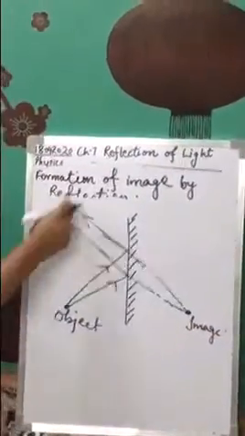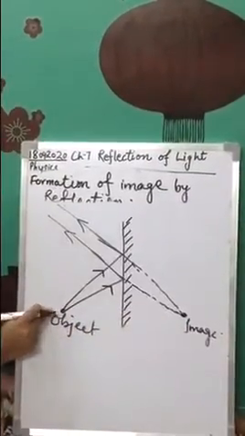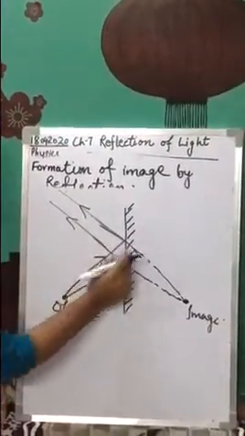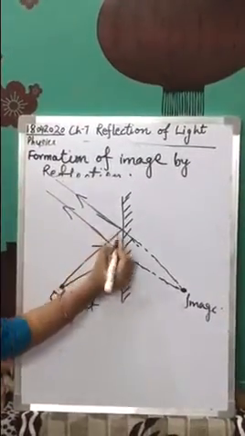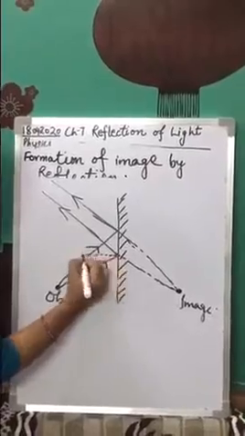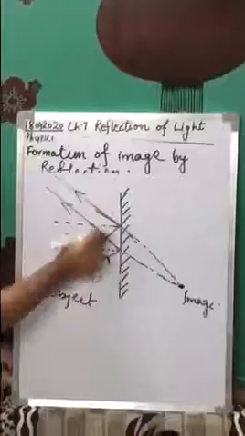I hope you all understood how we have formed an image of this object. We have considered two incident rays. After reflection, they will come back in the same medium. You can draw the normal also. These are the normals of these two incident rays.